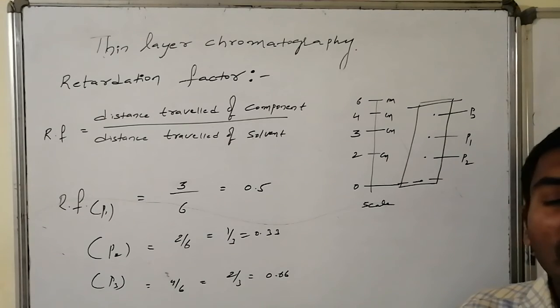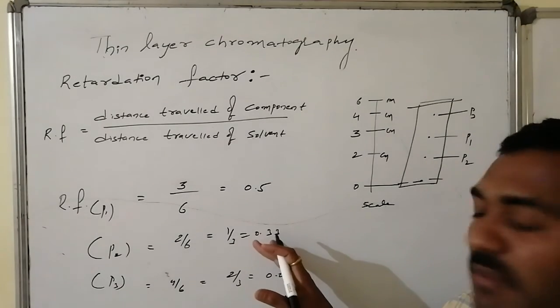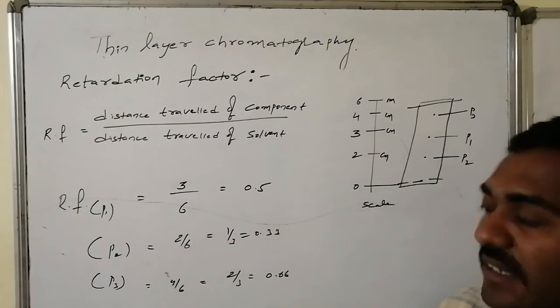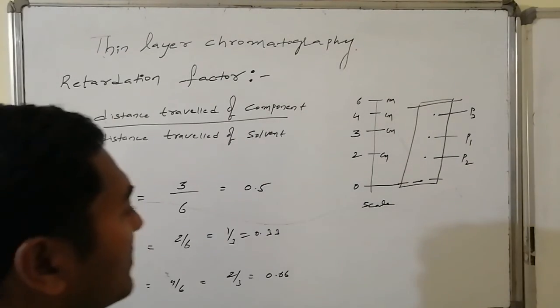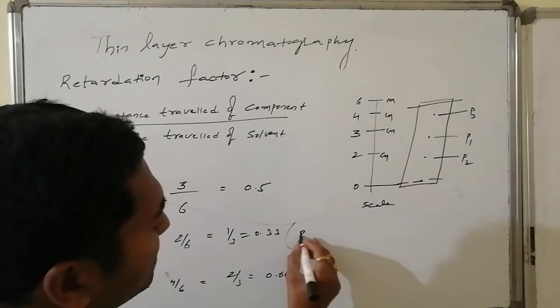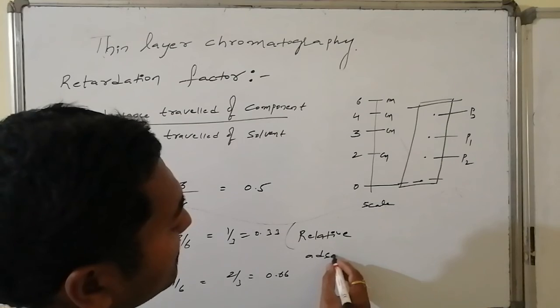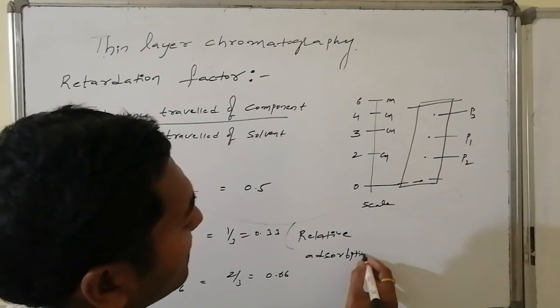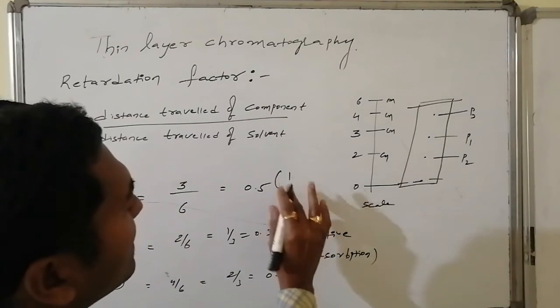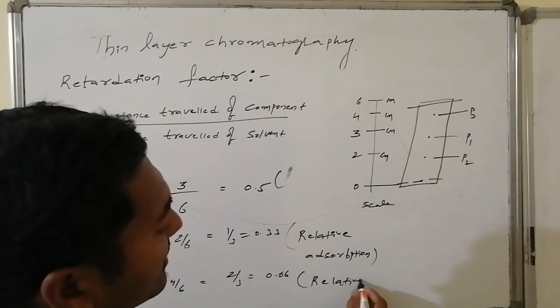It is present at the down part of the TLC plate. Relative adsorption is maximum for this compound, and for P3 relative desorption is maximum.